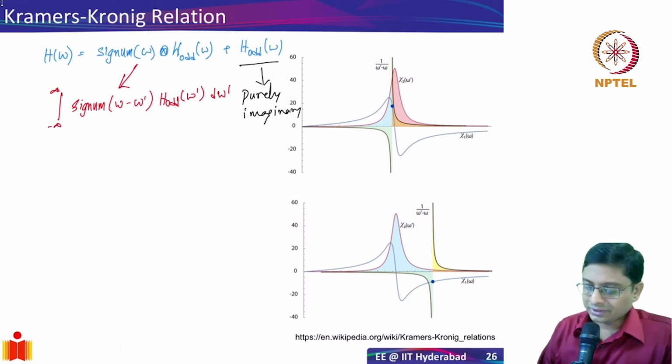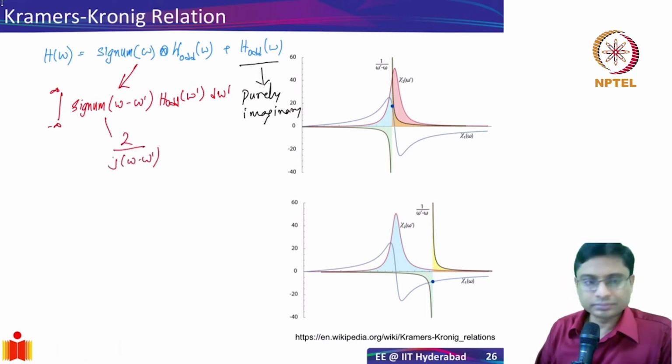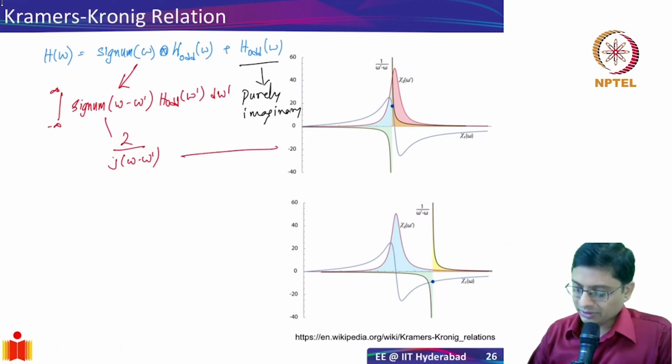The way we can understand is, we know that the Fourier transform of signum of omega minus omega prime is going to be 2 by j times omega minus omega prime. Okay. So once it actually exhibits a functional dependence around omega prime, if you have this axis, it's going to be something like this, down, going to blow up at omega prime.